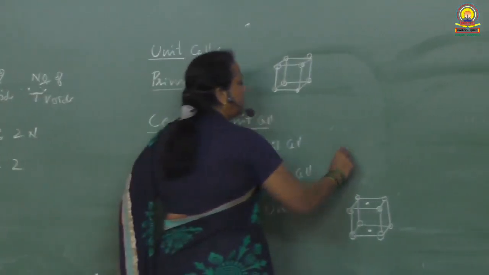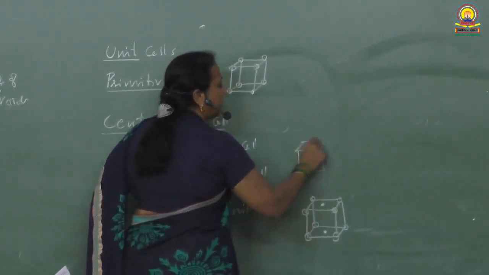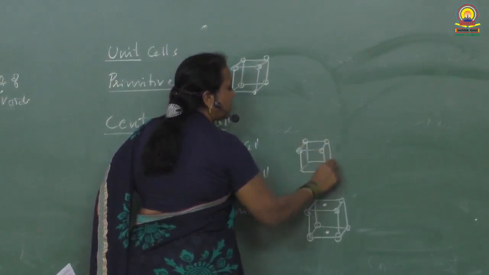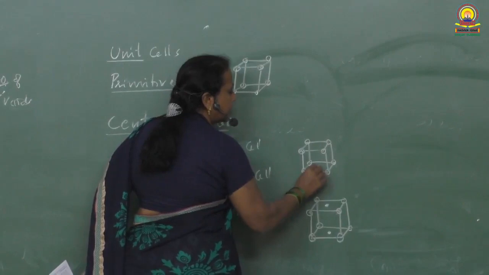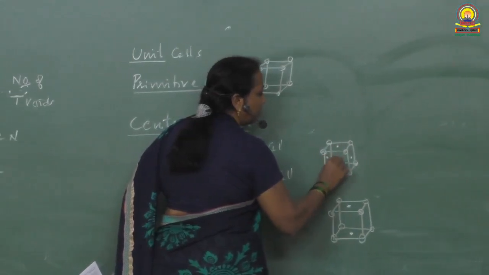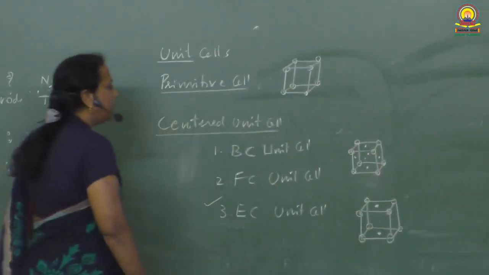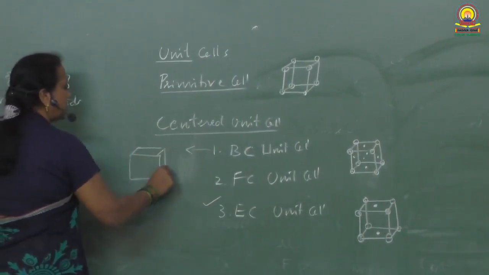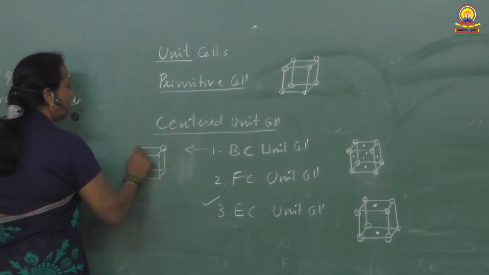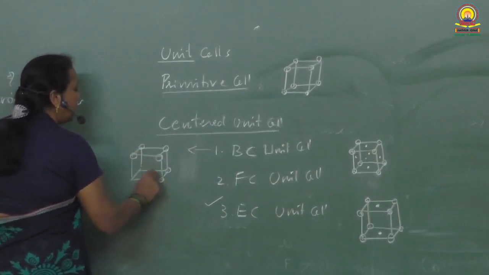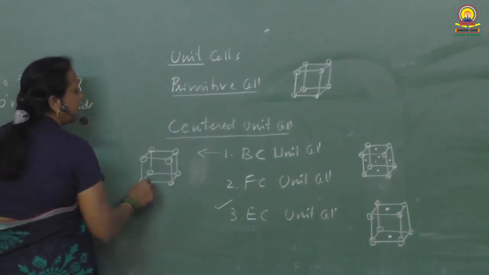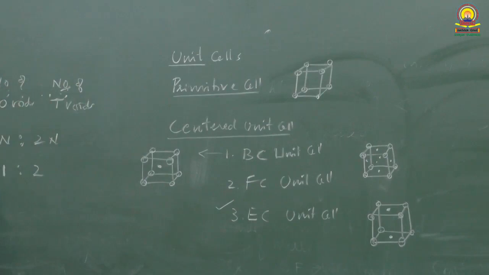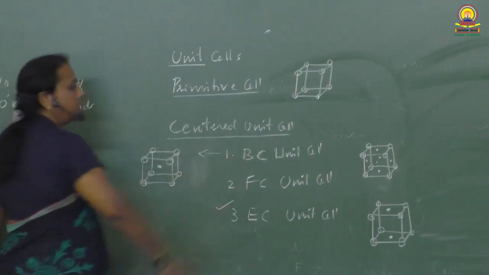Similarly, a face-centered unit cell is one in which the particles are present at the corners as well as all the 6 face centers. The 6 face centers are occupied by the lattice points. In the body-centered unit cell, the particles are present at the corners. After this, one more particle is added and it is present at the center of the unit cell, the center of the body. Hence we call it a body-centered unit cell.